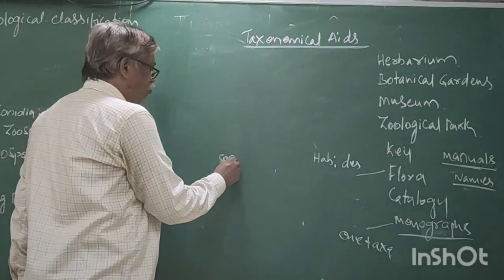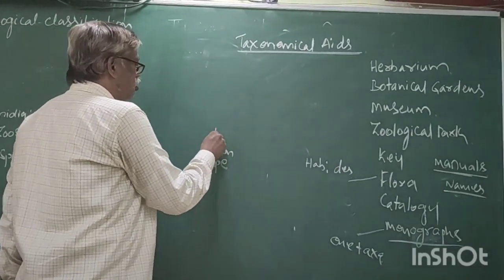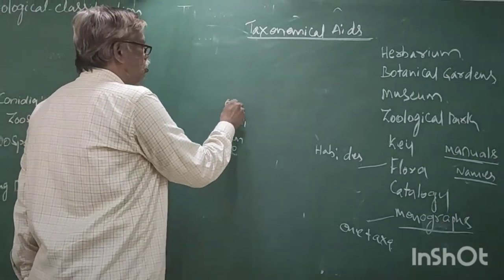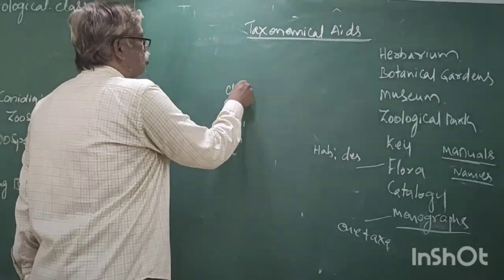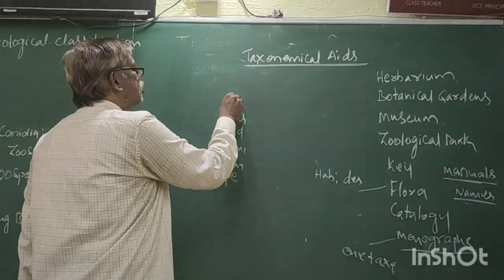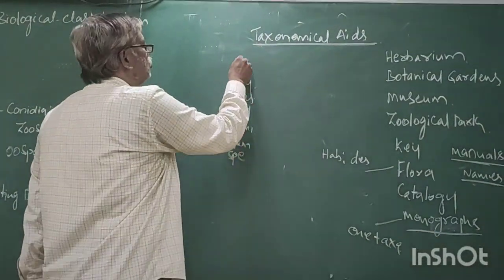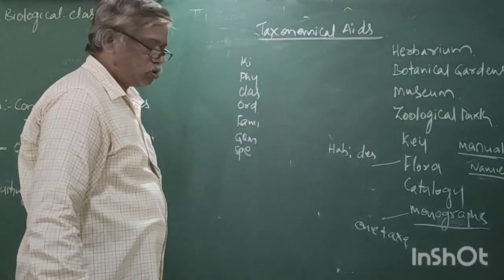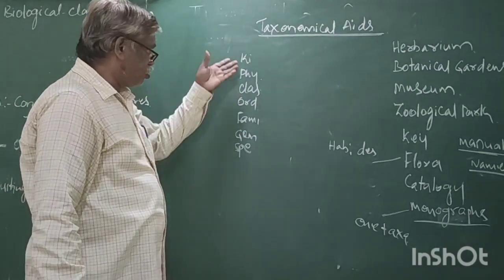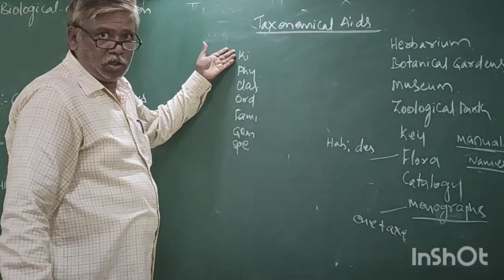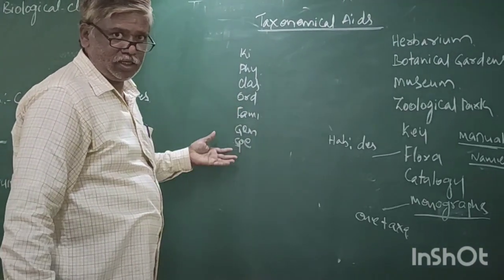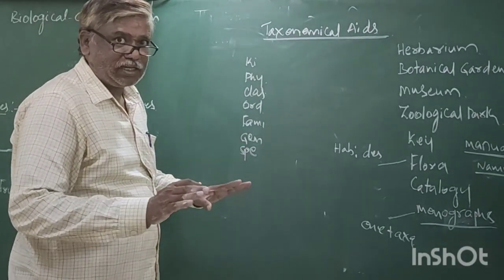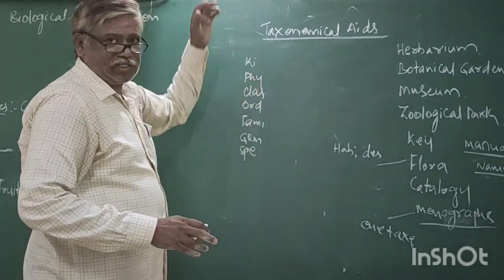Species, genus, family, order, class, phylum. When you go from species to kingdom, that is ascending. The common characters decrease.